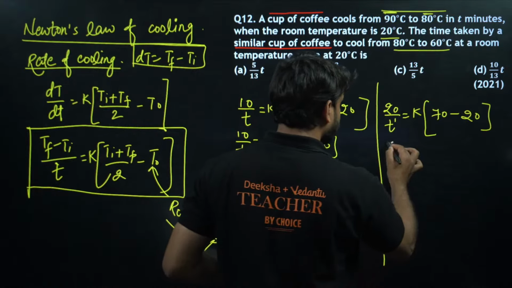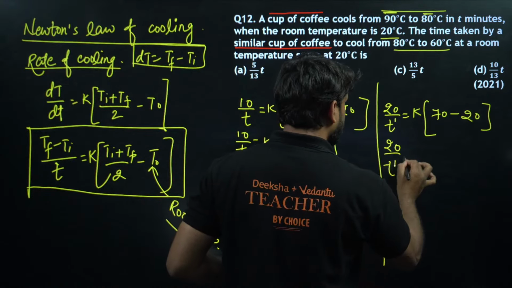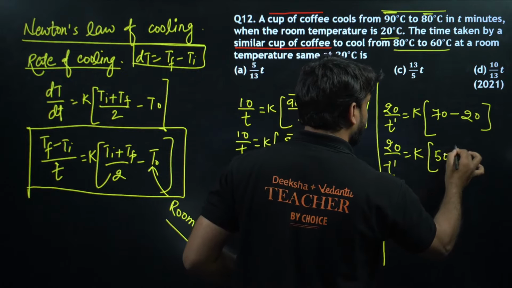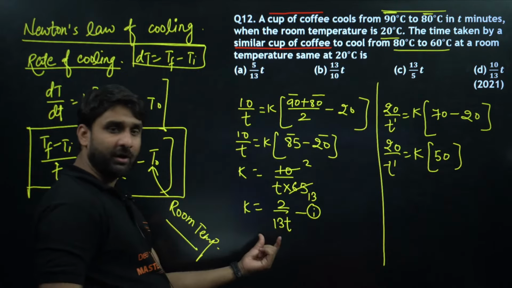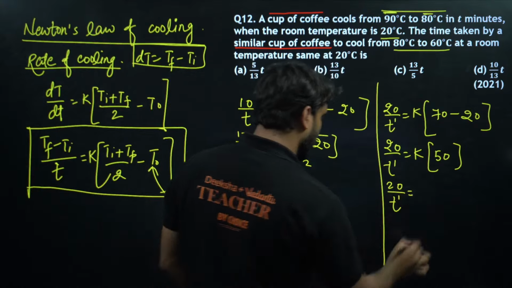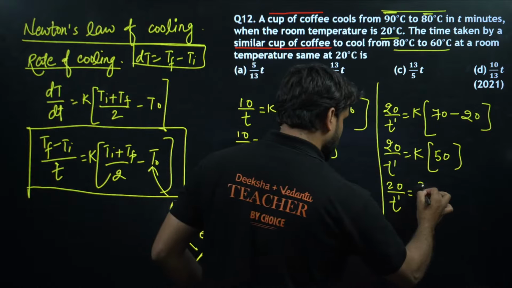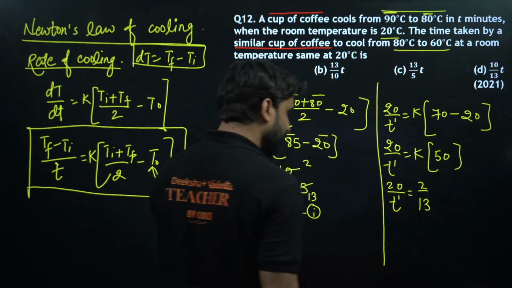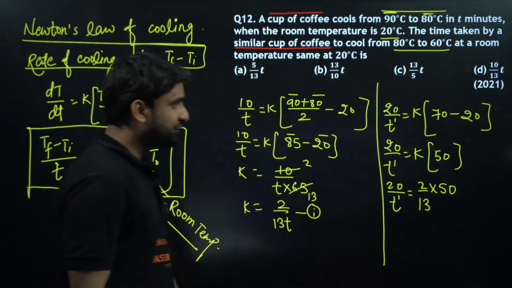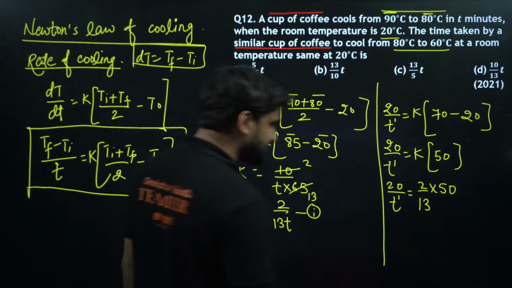So 20 by T dash is equal to K into 70 minus 20, which is 50, and we have K equal to 2 by 13 T, so we can put that. 20 divided by T dash is equal to 2 by 13 T into 50. So can we please solve this?